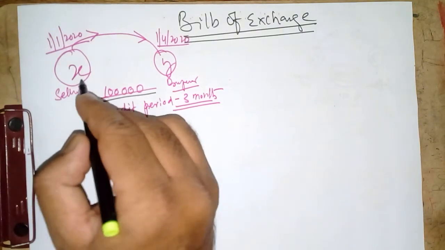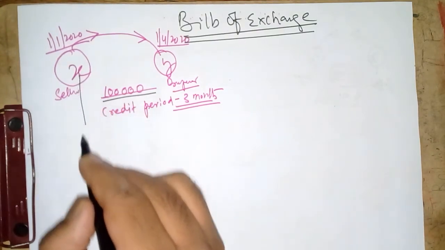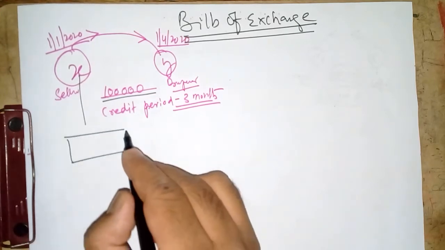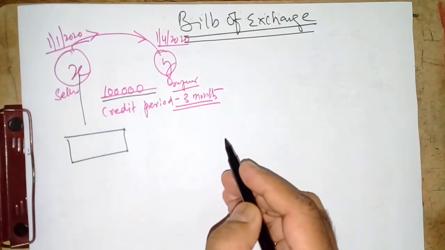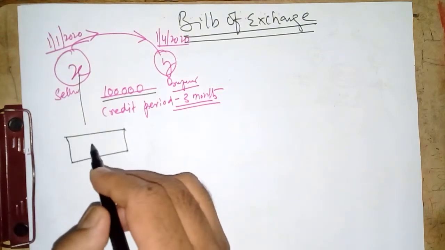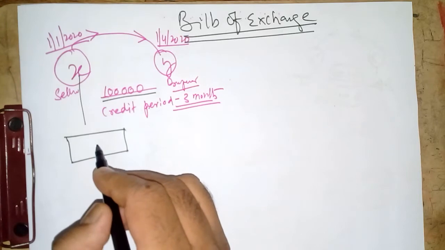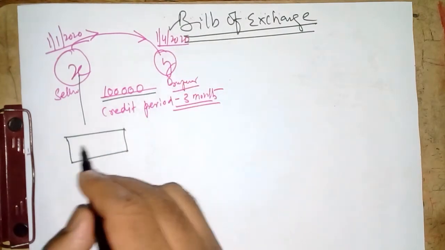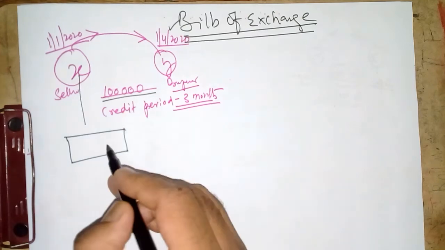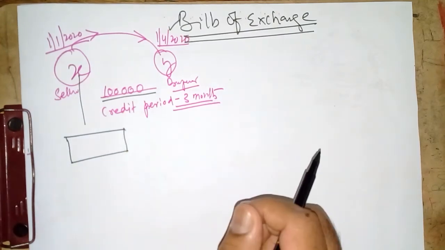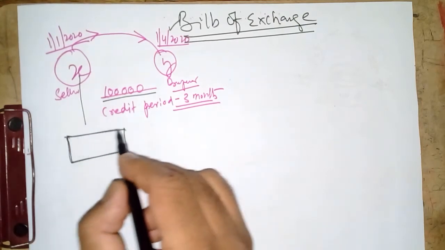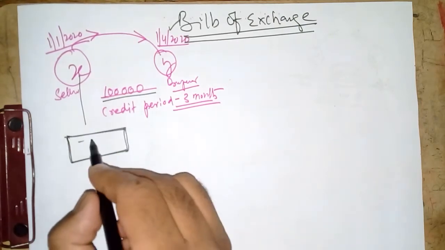What will happen here? X will make one document. A document will be prepared by X stating: make the payment on this date, or after 3 months, to me or to the bearer of this document, whoever possesses this piece of paper, to him or me you make the payment, right?